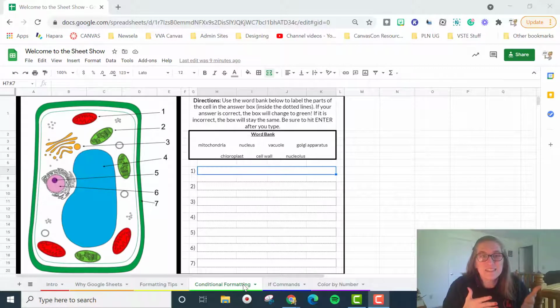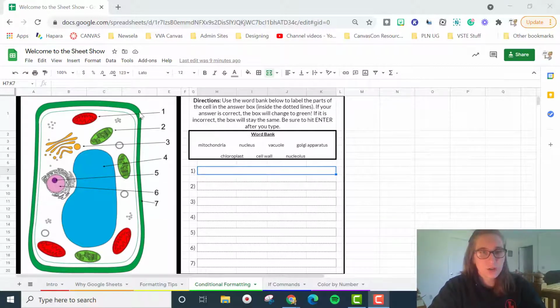So here we have a plant cell, and the students need to label the part of the plant cell based off of the word bank that I have provided for them. Now, as you can see, I did provide a word bank, and I made it kind of difficult for the students to copy and paste. There's a reason for that. Sometimes if a student is copying and pasting a word, it might cause a little bit of formatting issue, which we had already set up. But I'm just going to go ahead and show you what I did first.